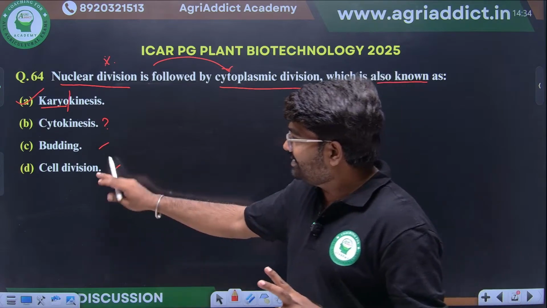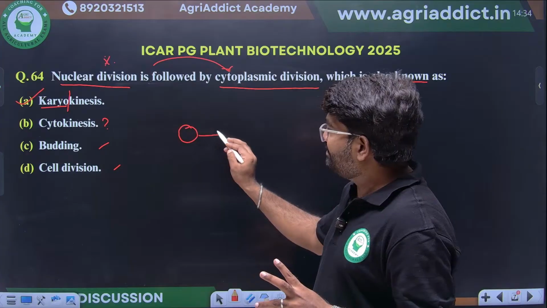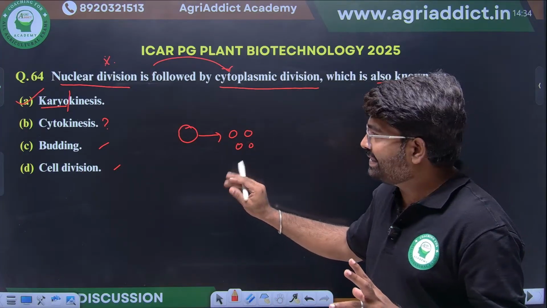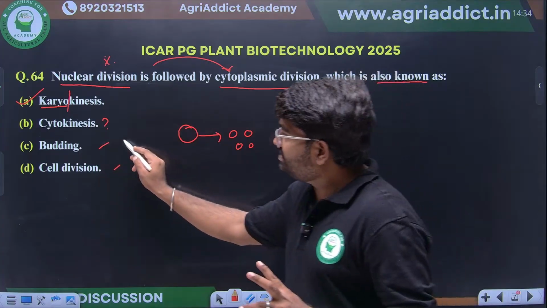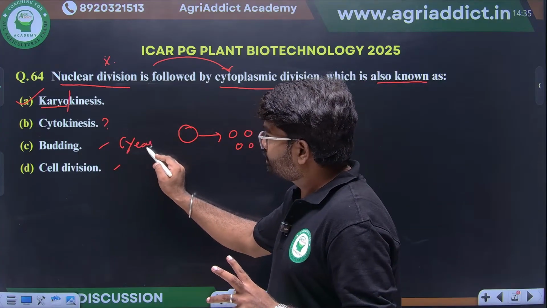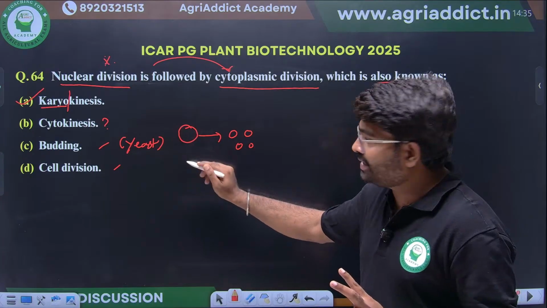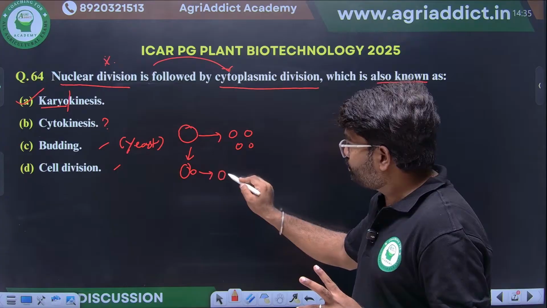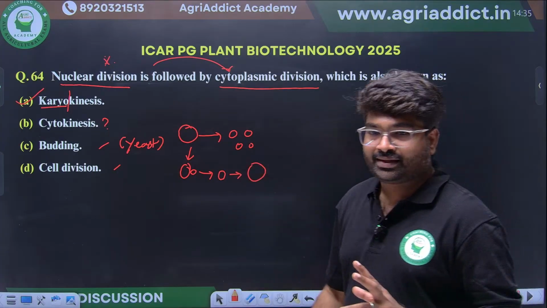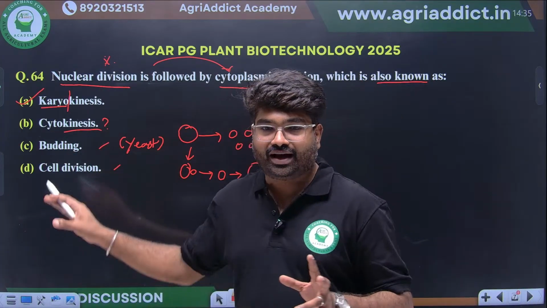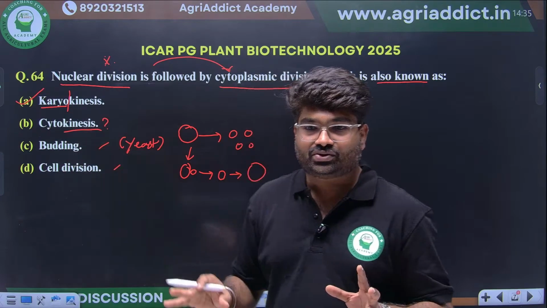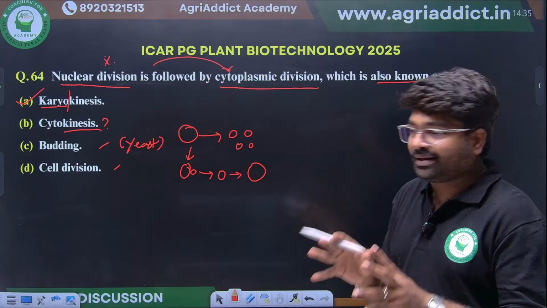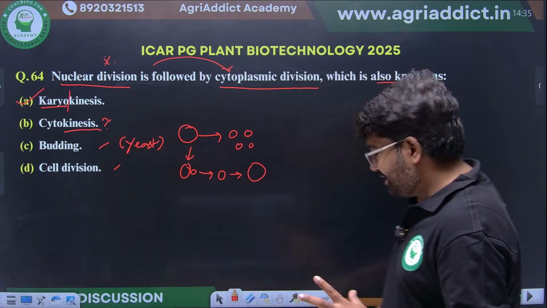Cell division means the pre-existing cell will be divided into different daughter cells. General term. Budding means what? This is very common in yeast. Here one organism will be there, this will bud, and this budded form will develop into a new organism. Cytokinesis is another form of cell division. So the right option, nuclear division followed by cytoplasmic division, is also known as karyokinesis.